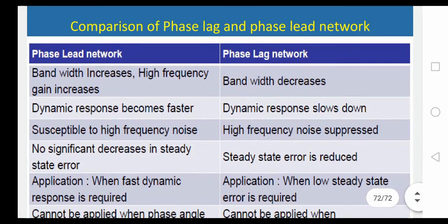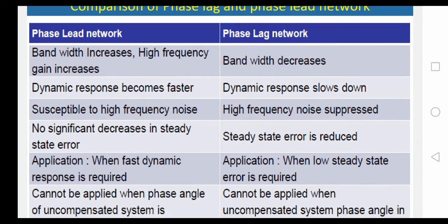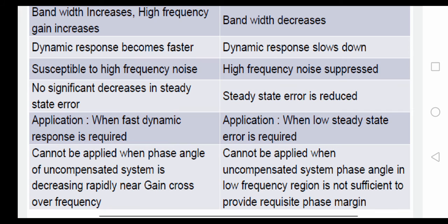Now see the comparison of phase lag and phase lead networks. In the lead network, bandwidth increases and high frequency gain increases. In the lag network, bandwidth decreases. In the lead network, the dynamic response becomes faster; in the lag network it becomes slow. The lead network has high frequency noise; in the lag network high frequency noise is reduced. In the lead network there is no significant decrease in steady state error. In the lag network, the steady state error is reduced.